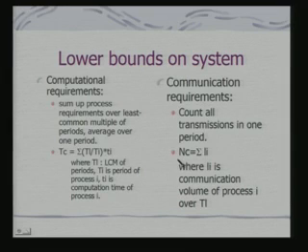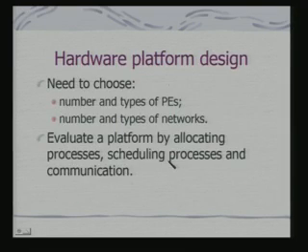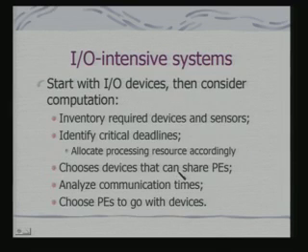So, all analysis and design has to be based on these two parameters. When I am designing on the basis of these parameters, we need to choose processing elements and the types of networks, and we evaluate a platform by allocating processes, scheduling processes and communication such that these requirements are satisfied.